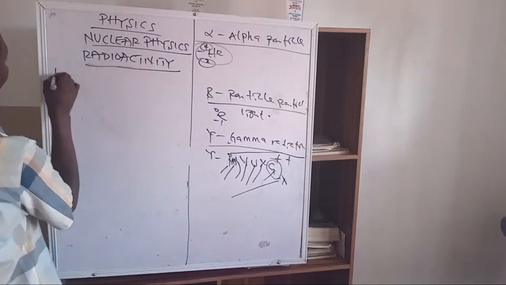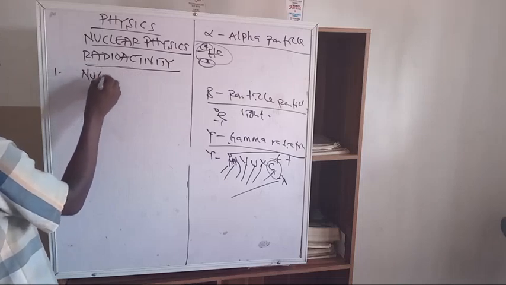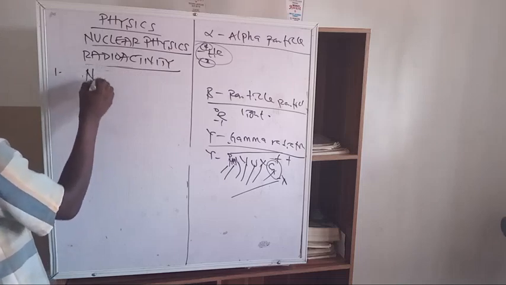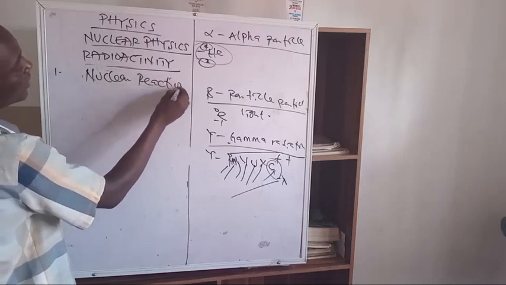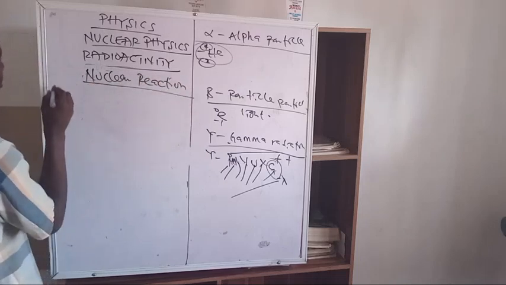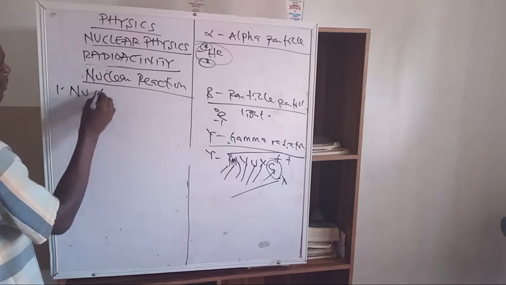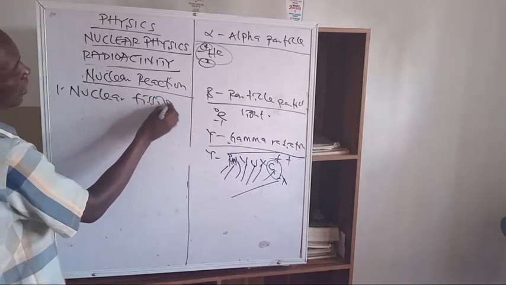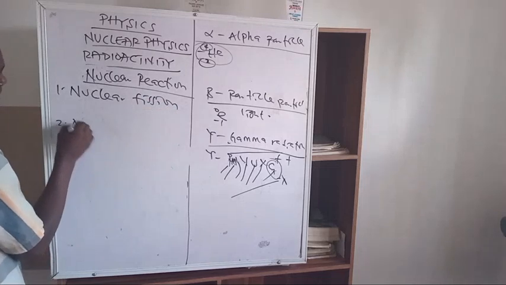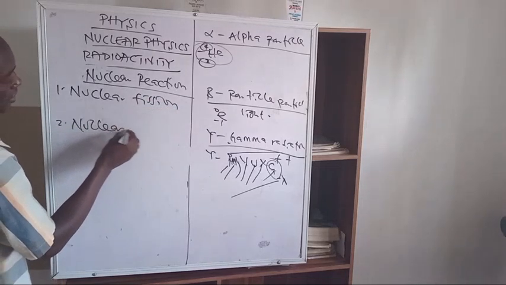We have two nuclear reactions. So the first nuclear reaction, number one, we have nuclear fission, and we have nuclear fusion. All right, so I'll differentiate between the two.